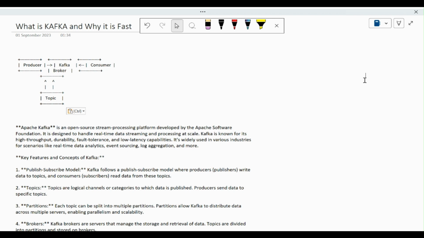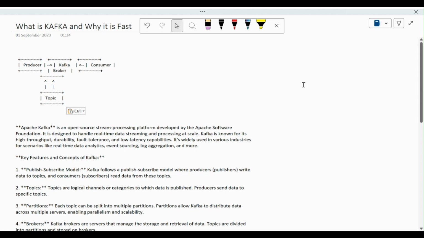Today we will learn about Kafka. Right now, if you are using any microservices application or architecture, or cloud application, Kafka is one of the most widely used and in demand in the market. So we have to know why it is important and why it is fast.